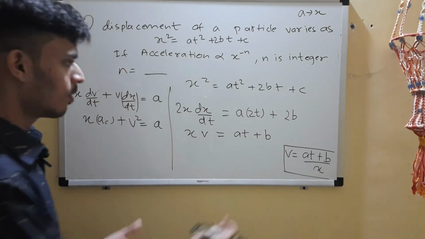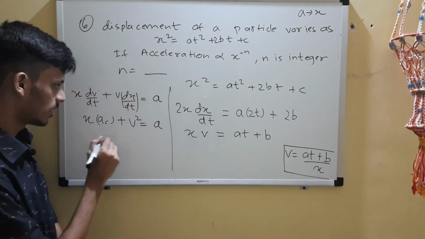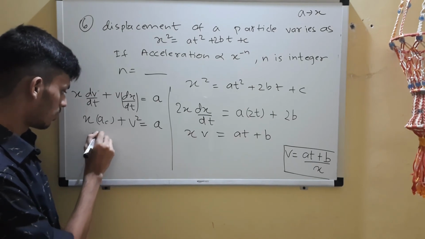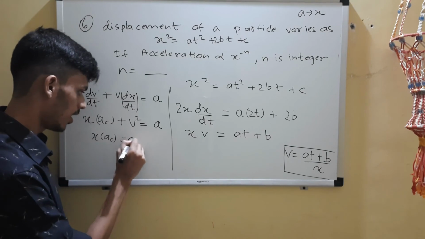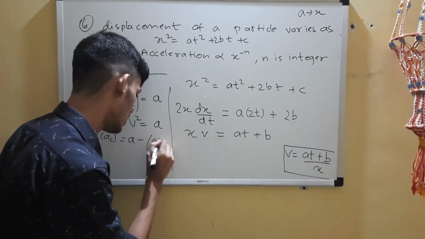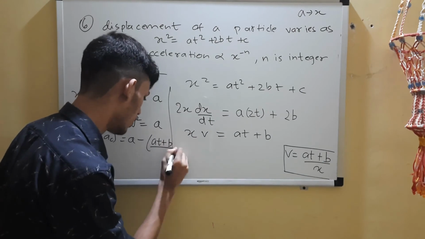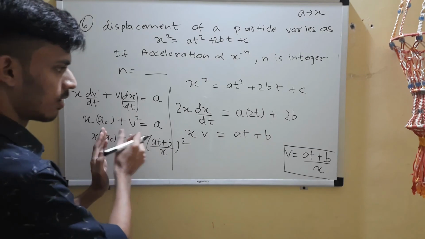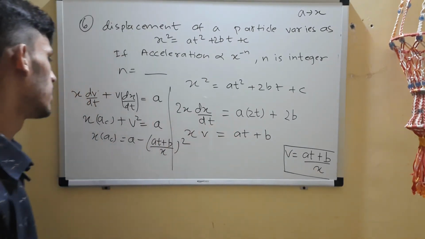Easy. Now just substitute that. That was the reason I wrote it. So ac, a minus v squared, so square that: at plus b upon x, the whole squared. So I squared this and took it to the other side.